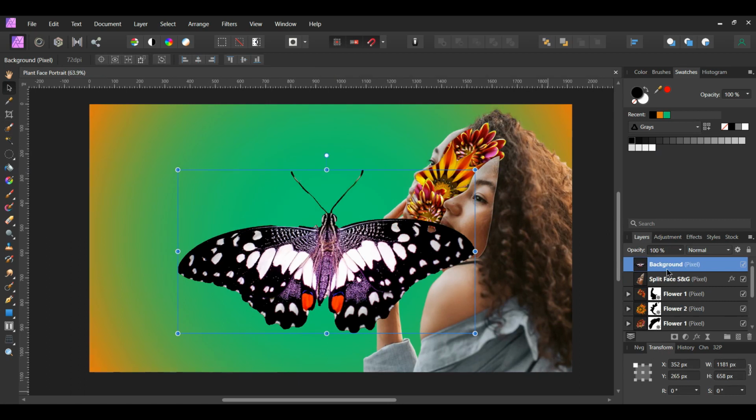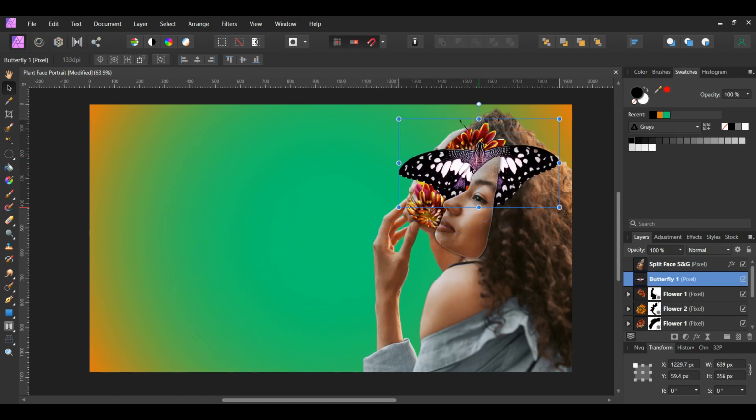In the Layers panel, label this layer Butterfly 1. Place this layer beneath the Split Face S&G layer. Then, resize the butterfly and place it at the top part of the girl's head.